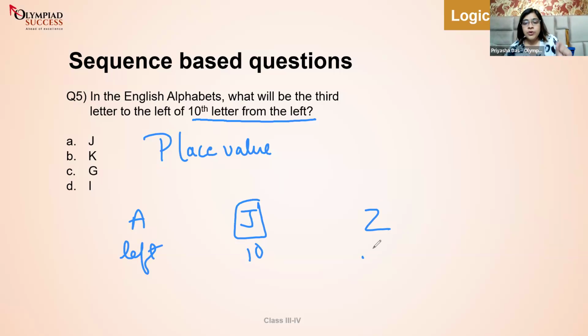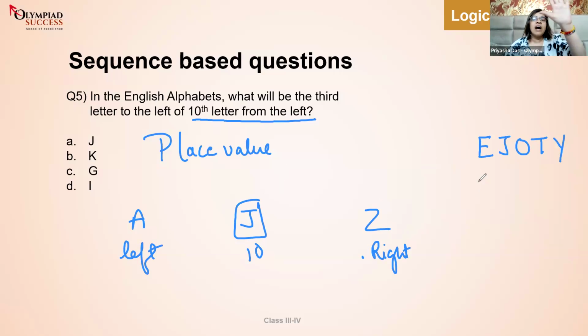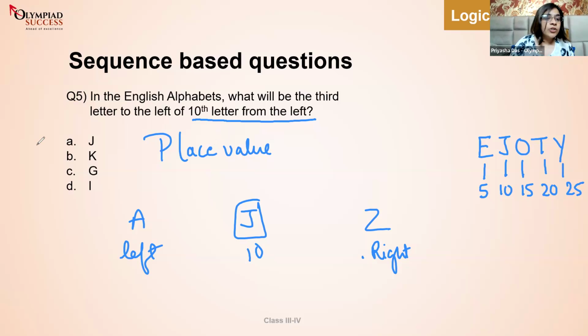And if you don't remember it, then I will teach you one quick trick, which is called Ejoti. Ejoti are all the alphabets in the table of 5: 5, 10, 15, 20, 25. E, J, O, T, Y. Easy to remember that J comes in the second position, so 5 into 2, 10. Now, when you know that J is the 10th letter from the left, please write it down in your notebook.